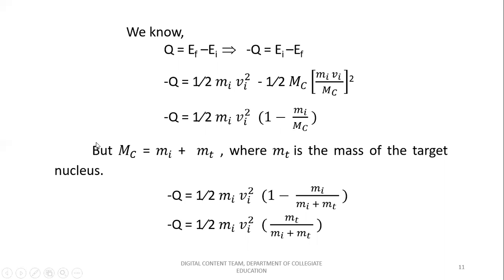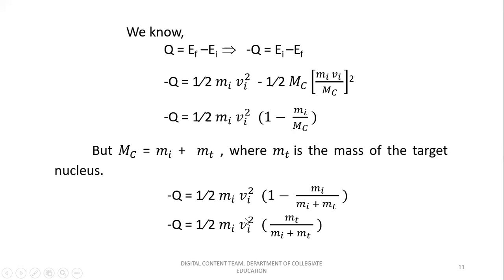And here we know that the compound mass is always the sum of the projectile mass plus target mass. So the interacting particles' total mass comes out to be the mass of the compound nucleus. So the compound nucleus mass is Mc, which is the sum of Mi plus Mt, where Mt is called the mass of the target nucleus.